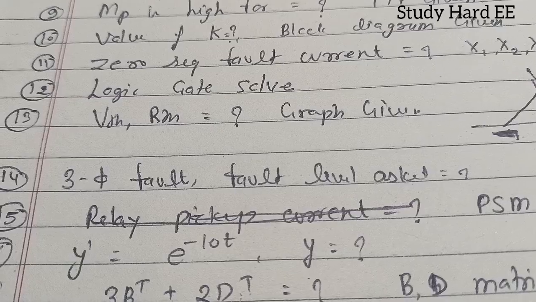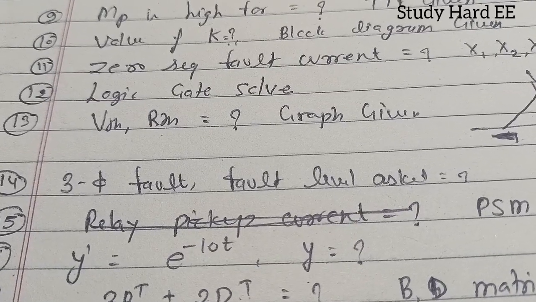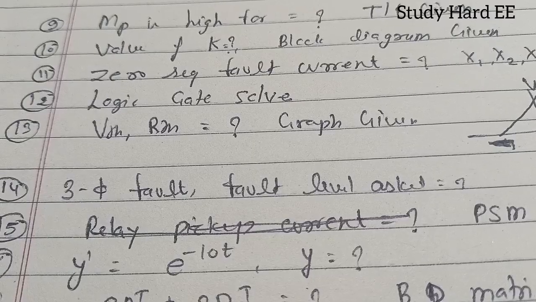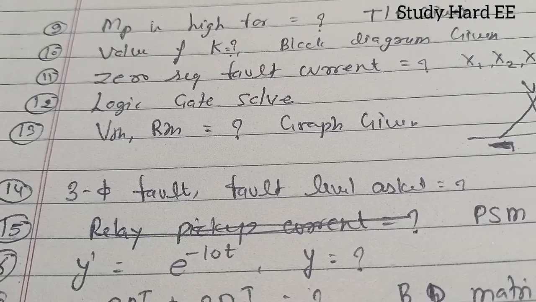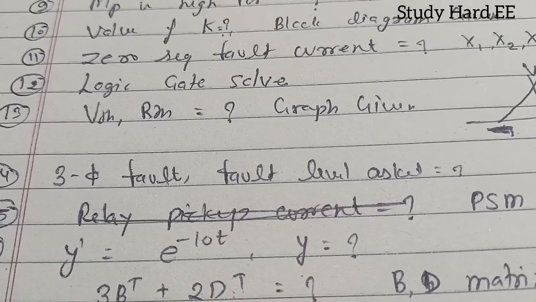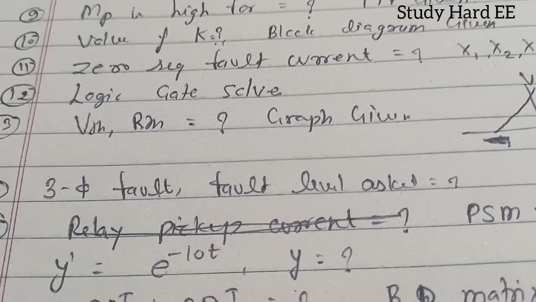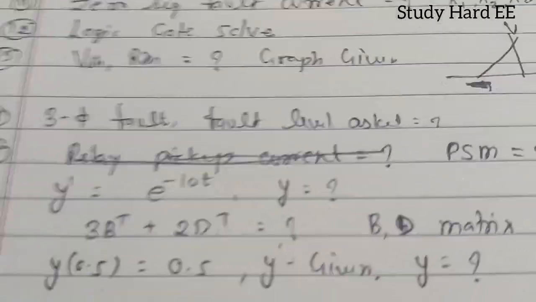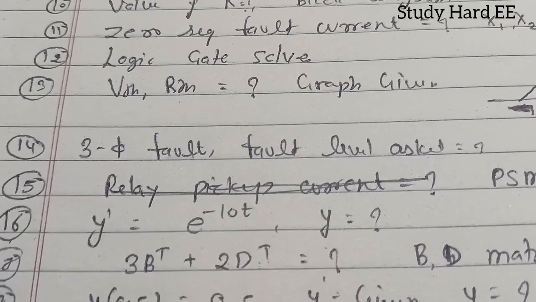From the matrix, matrix A and matrix B are given, and you must find the resultant matrix of 3A plus 4B, something like that. So it is very easy, you can do it, but you have to practice because you have to do it in time. Yeah, you can see that I have given that.